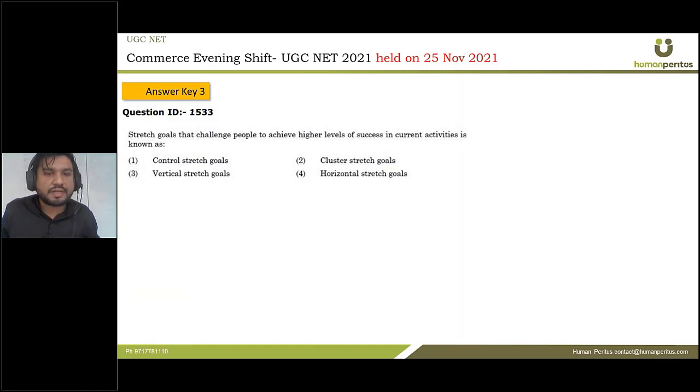Stretch goals that challenge people to achieve a higher level of success in current activity is known as... Okay, so this is known as vertical stretch goals. So what are vertical stretch goals? Vertical stretch goals relate to aiming for higher results, higher success using the current resources and objectives. Okay, so what is a horizontal stretch goal? A horizontal stretch goal is just the opposite, that we are trying to change our processes or our projects and all of those things, right? So that is why it is horizontal, and the first one was vertical. So the correct answer is option ID 3.